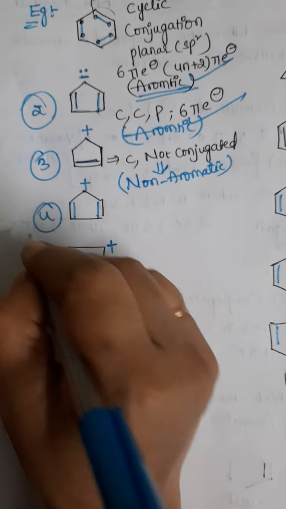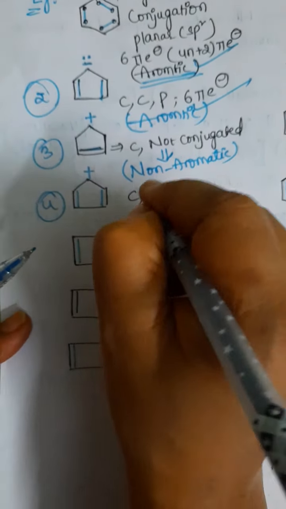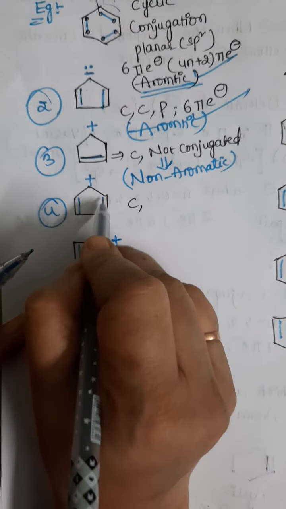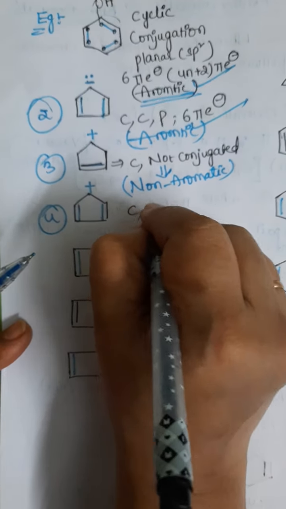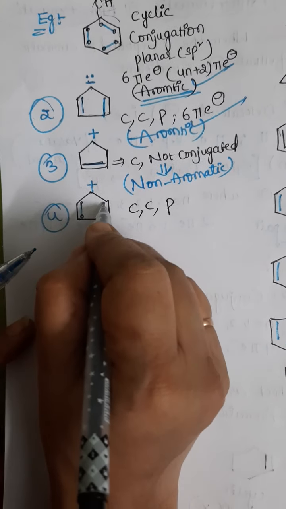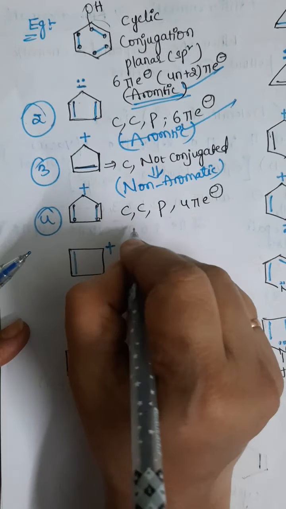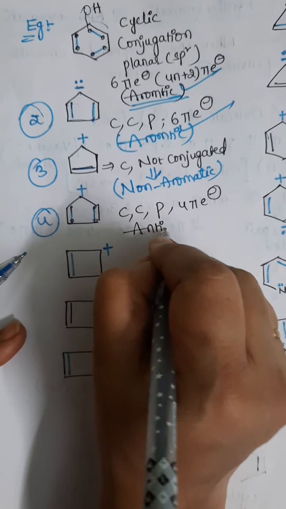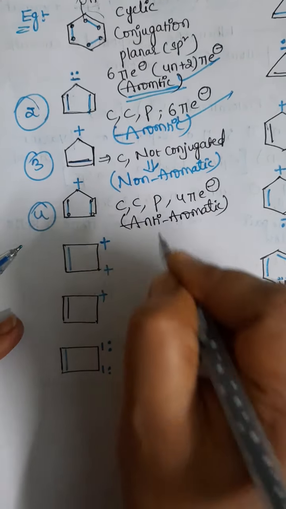Let us go for the fourth compound. Here the cyclic nature is there. Yes. Conjugation is there: pi, sigma, charge. Yes. Next, sigma pi. Yes, conjugation is there. Planarity is there. How many pi electrons are there? 1, 2, 3, 4 pi electrons. 4 pi electrons: this rule is applicable for anti-aromatic, because 4 pi electrons means anti-aromatic.